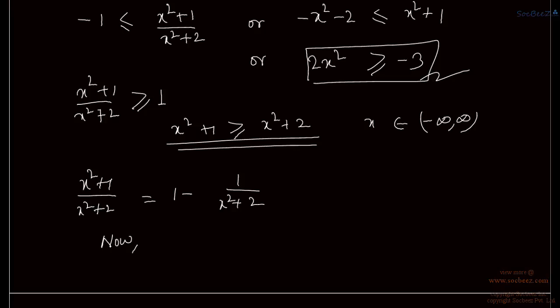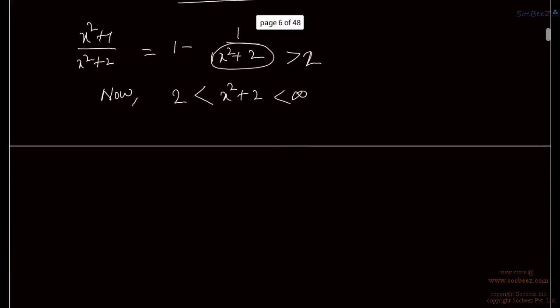So here x square plus 2 is always greater than 2, because this is number 2, so x square plus 2 is always between 2 to infinity, right? So we have 1 by x square plus 2 must lie between 0 to half, isn't it?